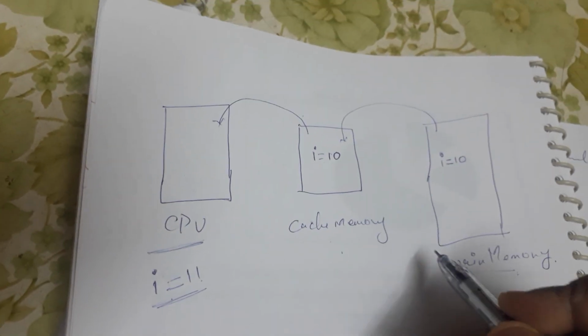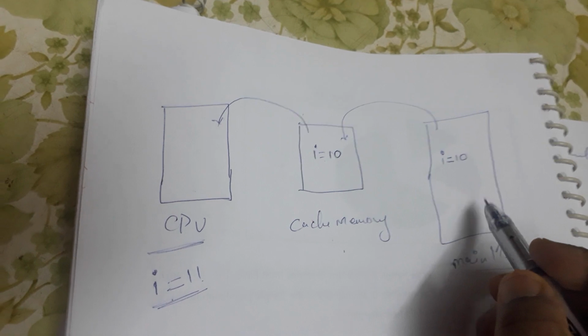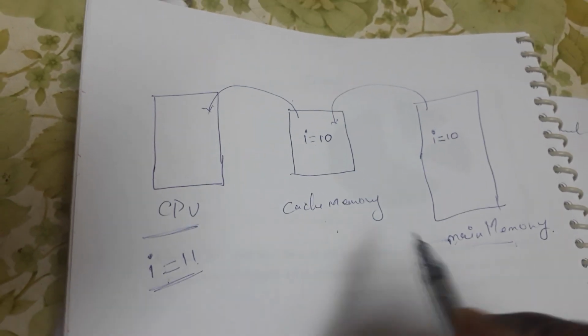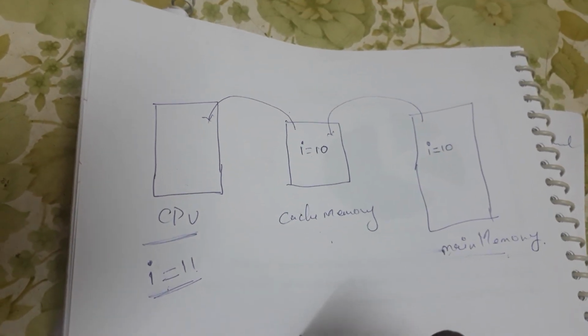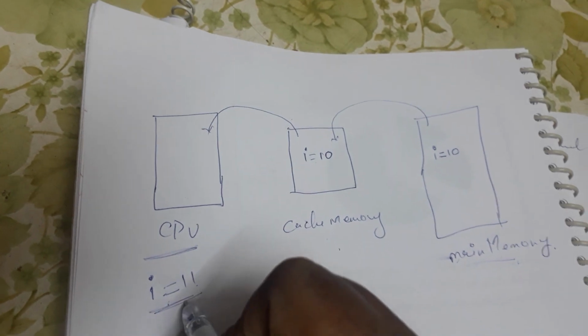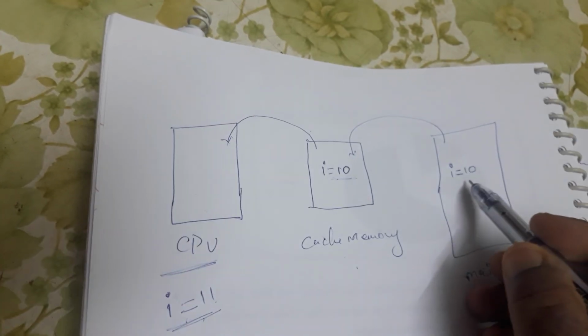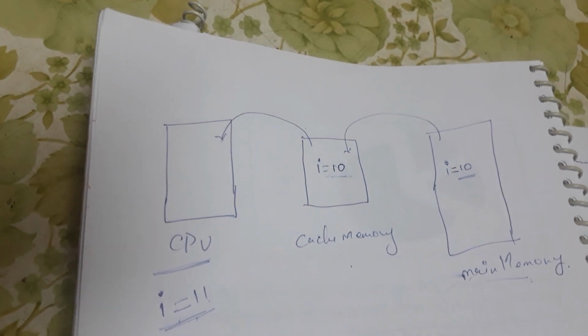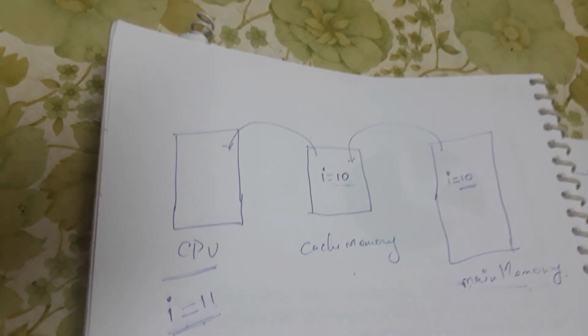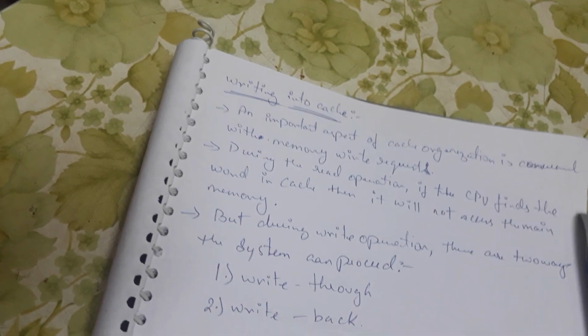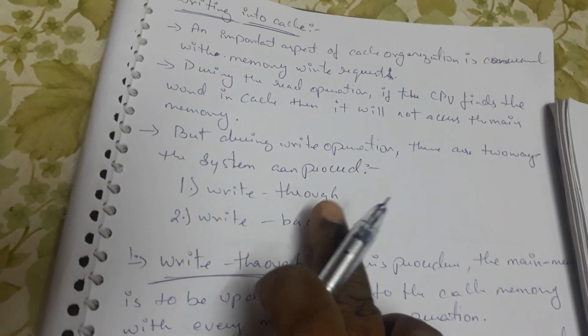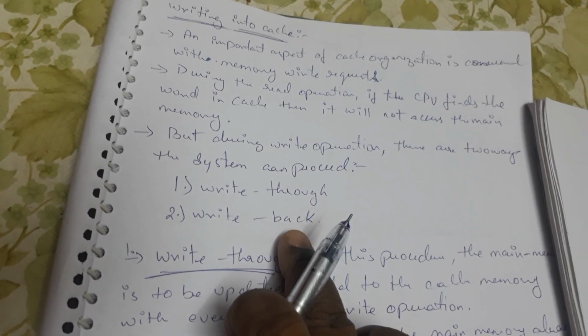Where are we going to update this value? Are we going to update 11 only in the cache memory, or are we going to write it even in the main memory?